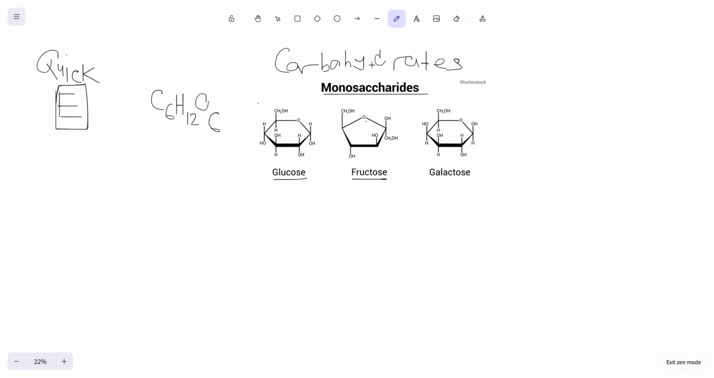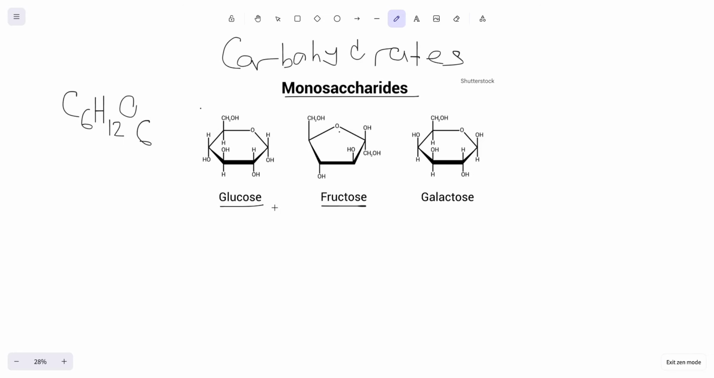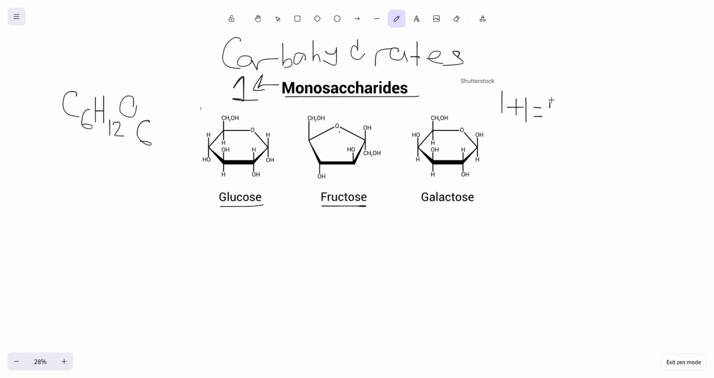Now, let's first talk about monosaccharides. The reason why these are called monosaccharides is because mono means one. Notice how there's only one block in these molecules. So one, quote unquote, sugar block is a monosaccharide. If I take two monosaccharides, 1 plus 1 is 2, and that becomes a disaccharide, which we'll talk about later. And if I have more than 2, then it becomes a polysaccharide.